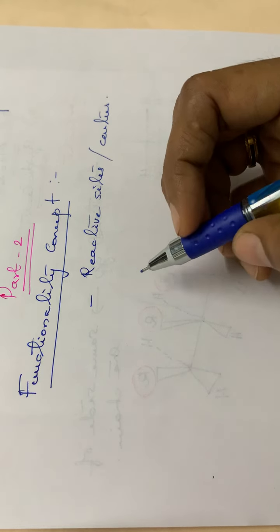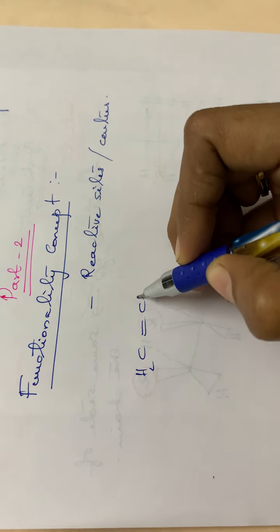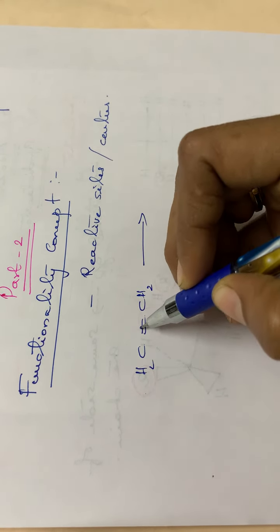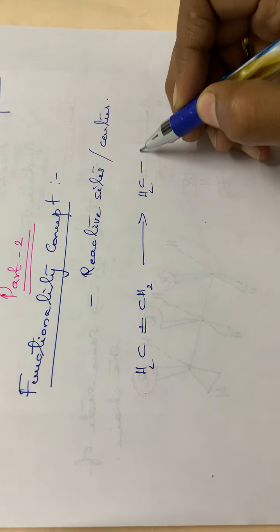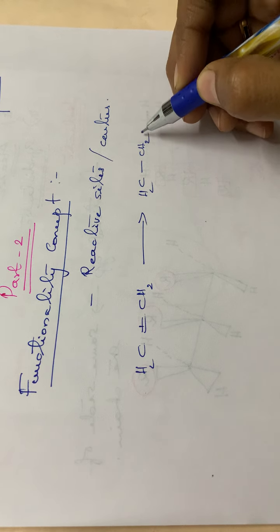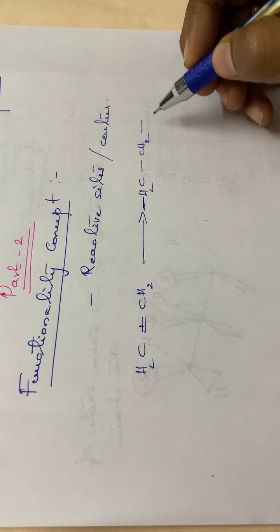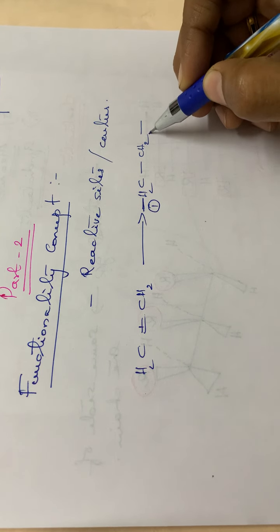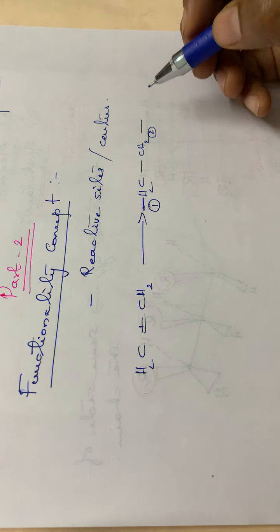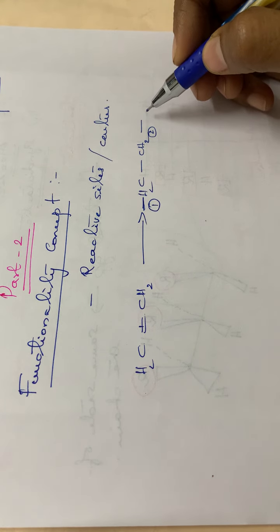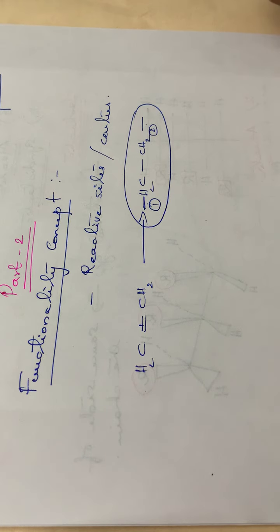For example, suppose I am writing this ethylene molecule, CH2 double bond CH2. If this pi bond breaks, what happens? Two valencies will be freed: CH2 single bond CH2, with one free bond on each end. So how many reactive sites are there? This is the first reactive site and this is the second reactive site. These two portions can again be added to another ethylene molecule. That means this particular molecule has two reactive sites.